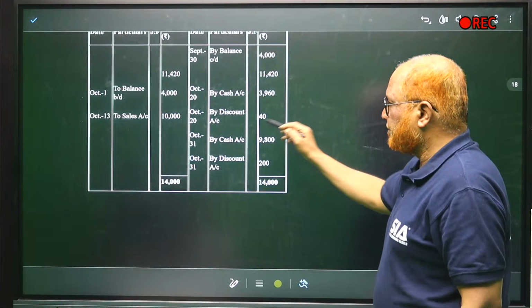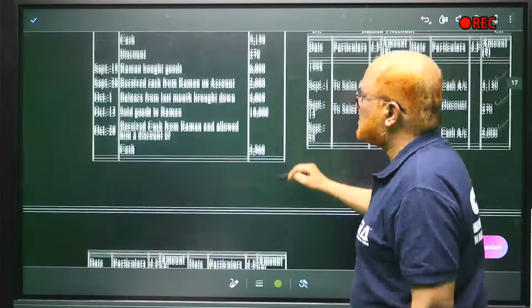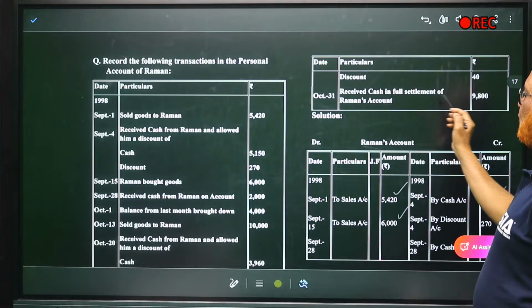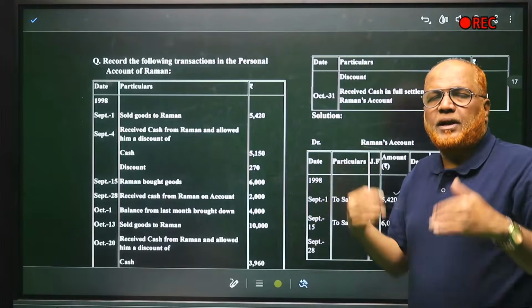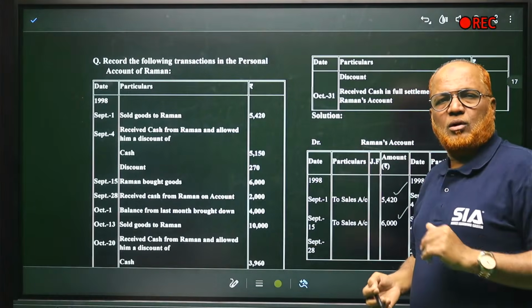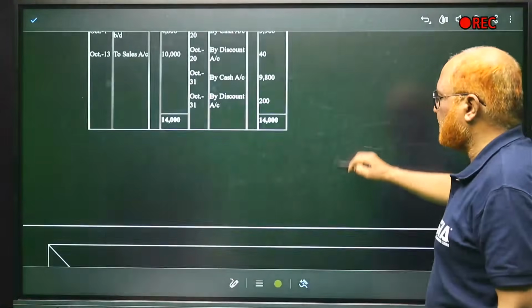And here, this one 20th October. Now last, October 31st. What is the transaction on October 31st? Received cash in full settlement of Raman's account 9,800. Complete cash is received 9,800. Cash account debit, Raman account credit 9,800. So Raman account is credited.